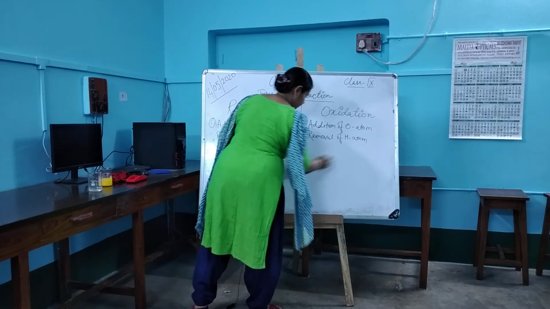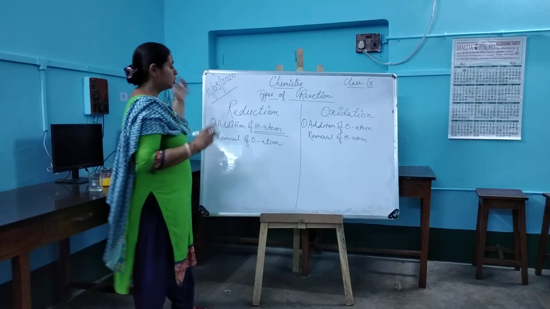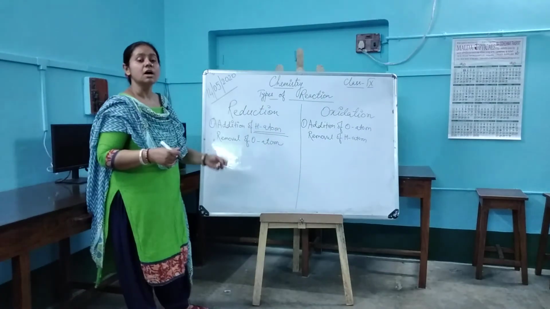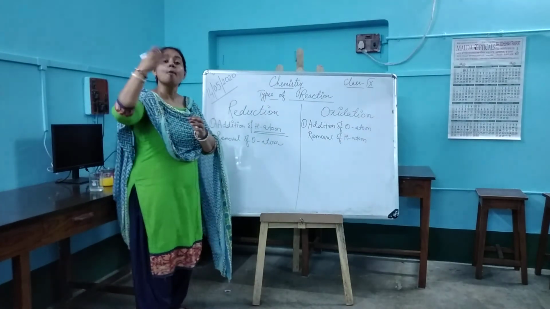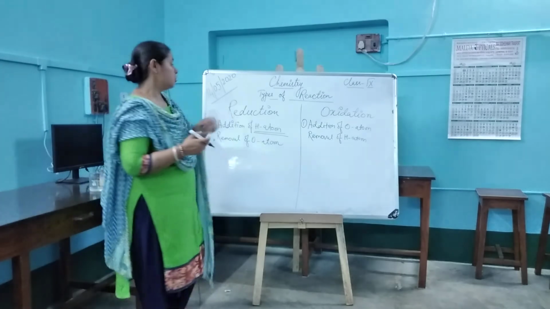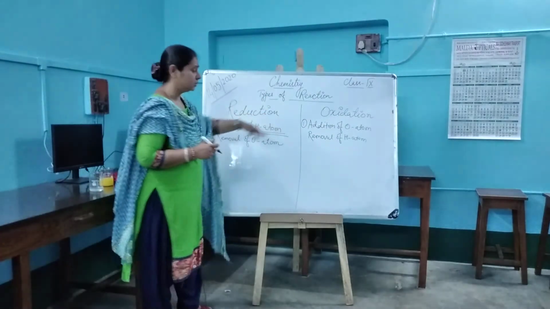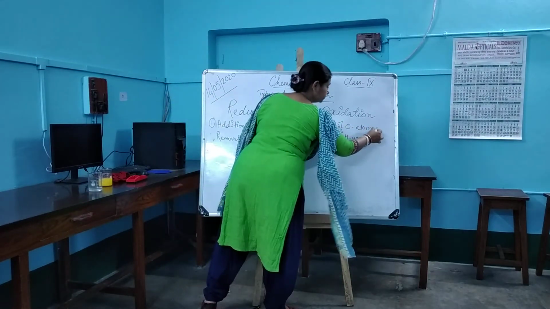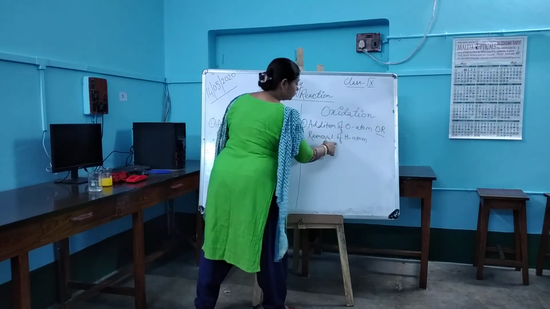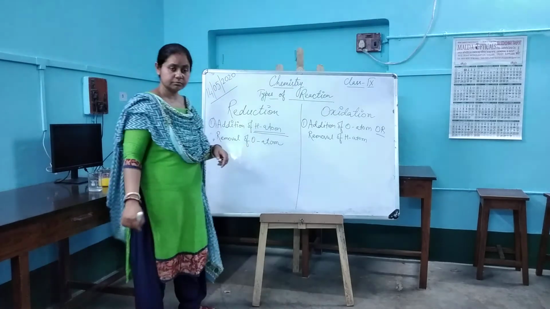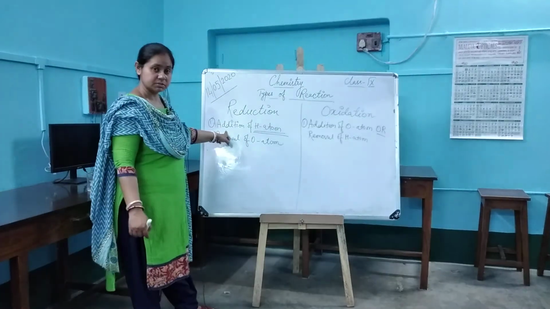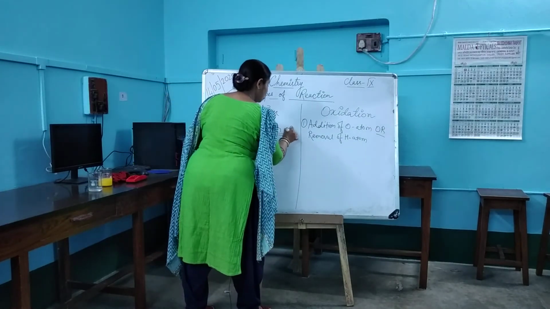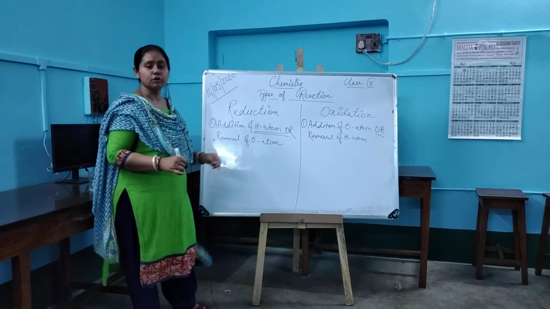removal of hydrogen atom. That means reduction and oxidation are just opposite of each other. For oxidation, I am telling you addition of oxygen or removal of hydrogen. For reduction, I am telling you addition of hydrogen or removal of oxygen.